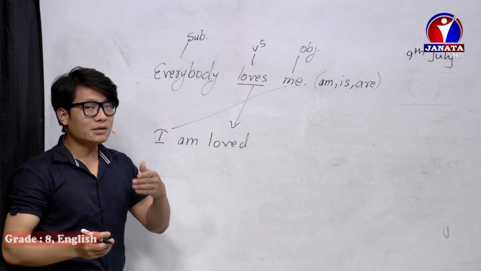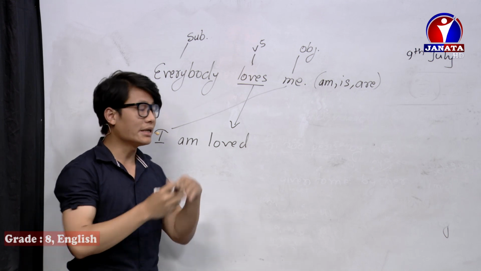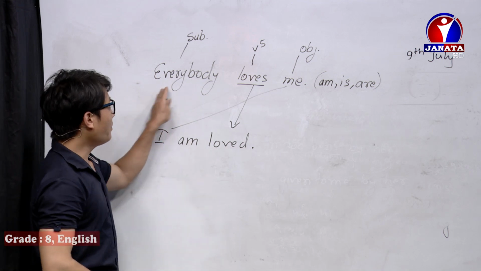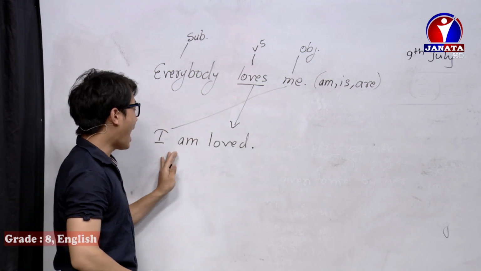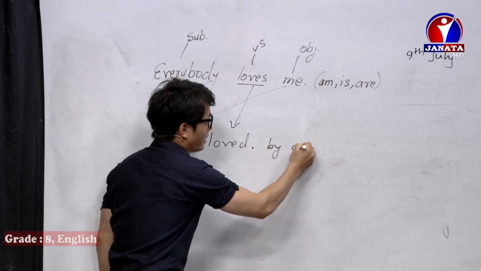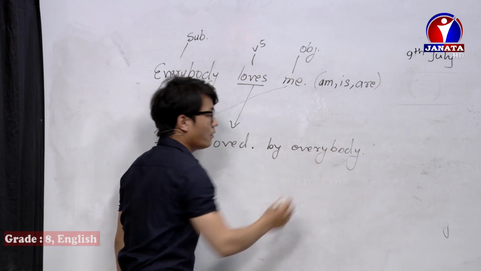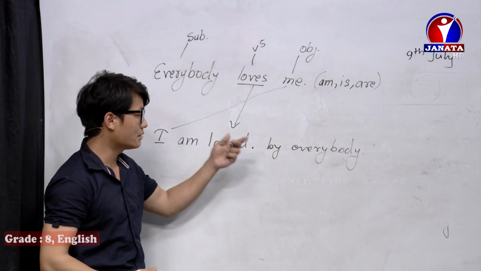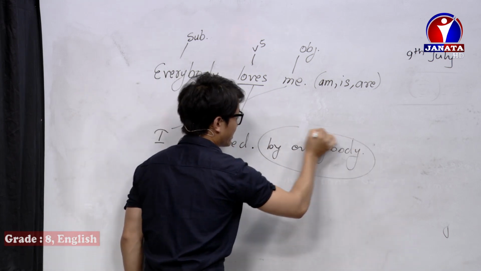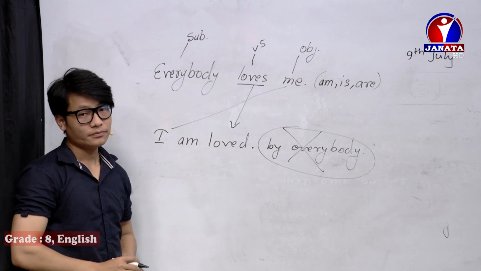And I had told you that a vague subject is not written in passive voice. So finish. Everybody loves me: I am loved. You don't need to write by everybody. If you write it, then it can be wrong because this is an unclear subject. So you don't need to write this. Just write I am loved.